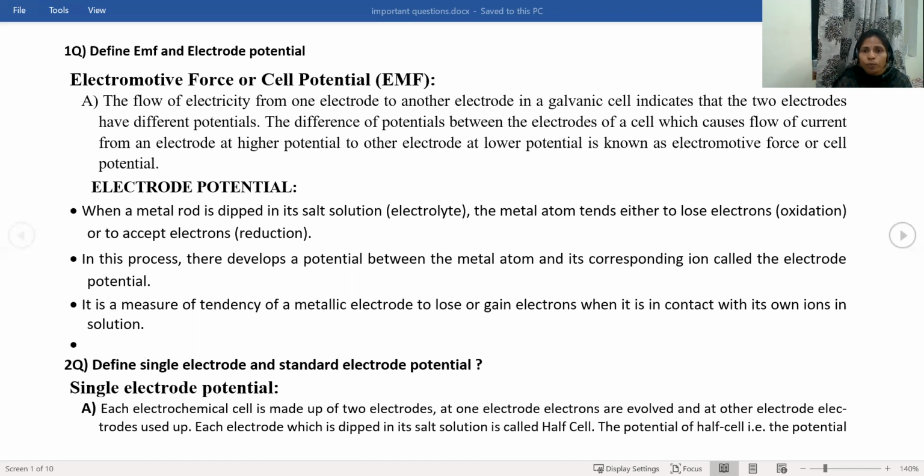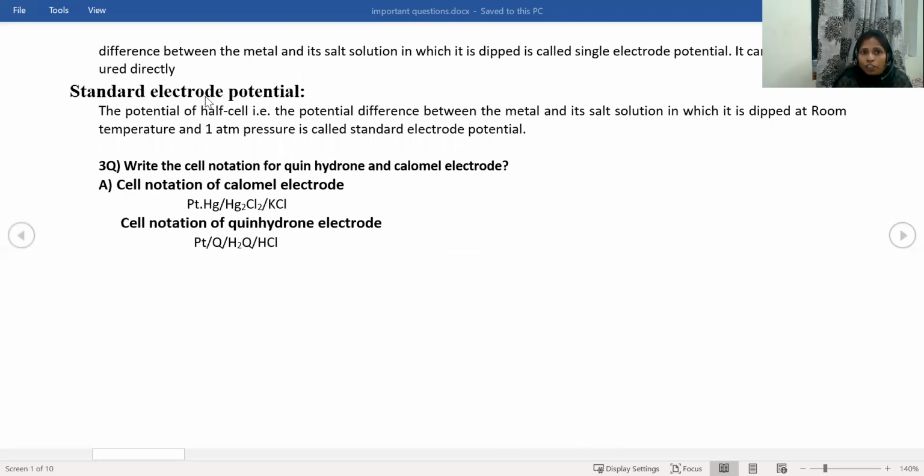Each electrode which is dipped in its salt solution is called a half cell. When the metal is dipping in its own salt solution, that is called the half cell. And the potential of the half cell, that is the potential difference between the metal and the salt solution in which it is dipped, is called the single electrode potential. The definition is the same as for electrode potential: the potential difference between the electrode and its salt solution is called single electrode potential.